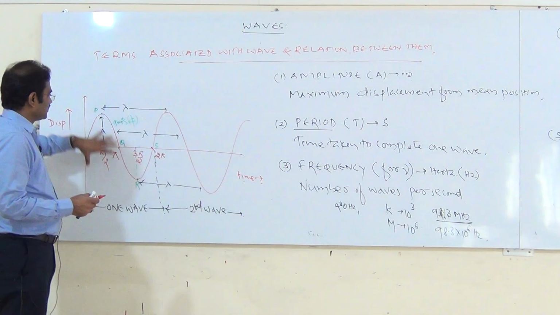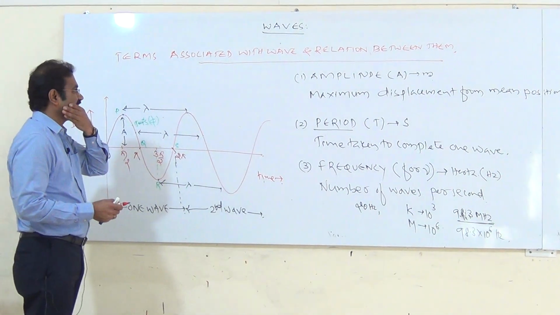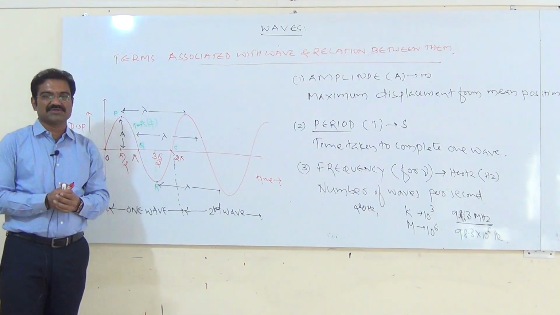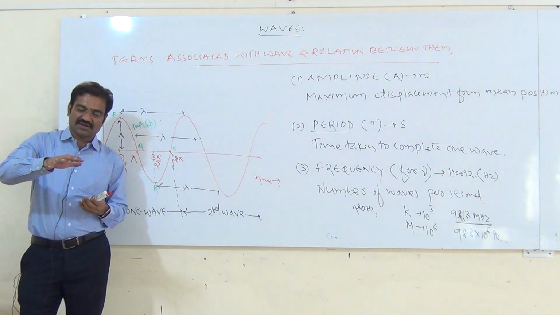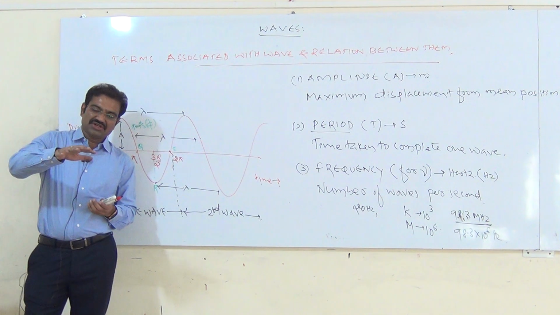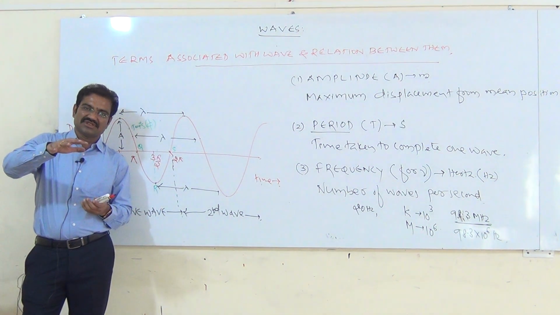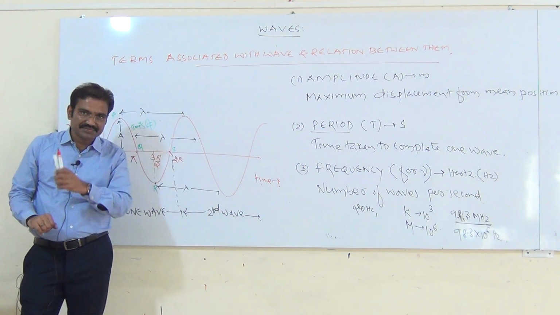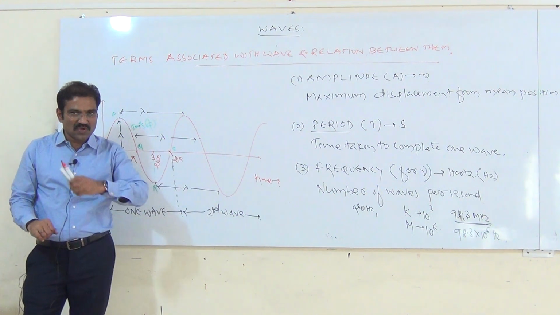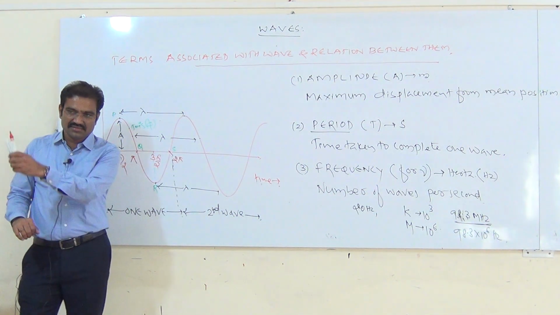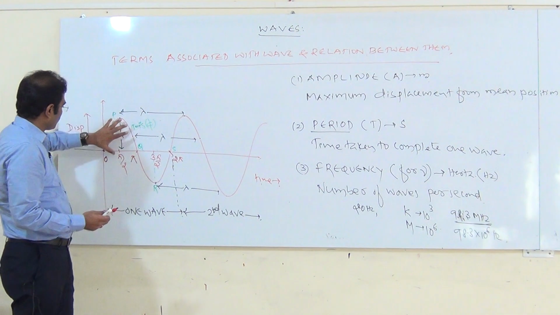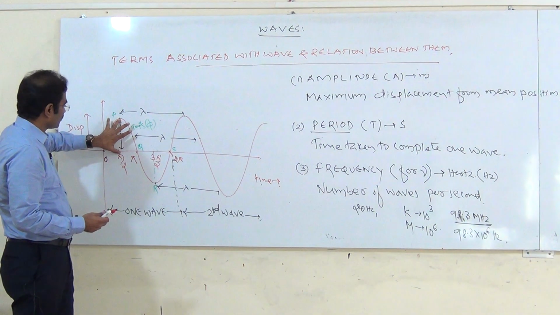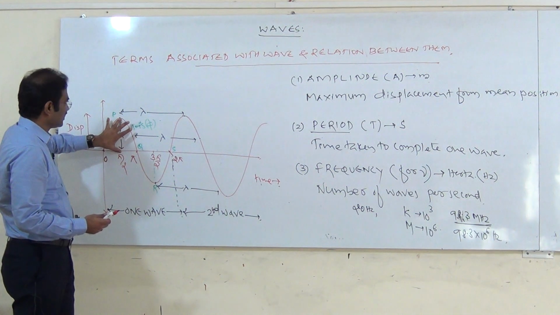The first one is, this is the wave. In this wave, the first term is amplitude. Here the particles vibrate like this. In this vibration, the particle has maximum displacement, then minimum, then zero, maximum, minimum, zero, like this. Like a simple pendulum, it also moves to and fro, maximum, minimum, zero. The maximum displacement of the particle from the mean position is called displacement.